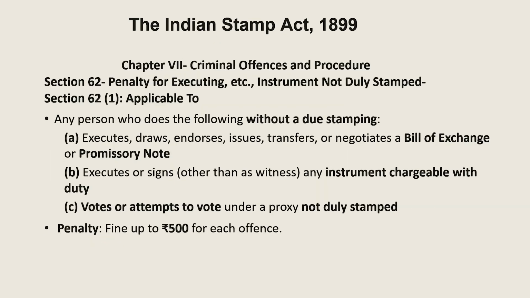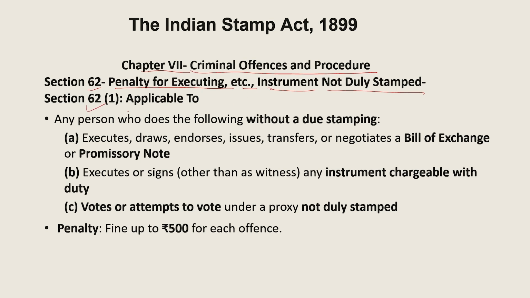Now moving further, let us see criminal offences and procedures. Chapter 7 deals with this. Section 62 states the penalty for executing instruments not duly stamped.